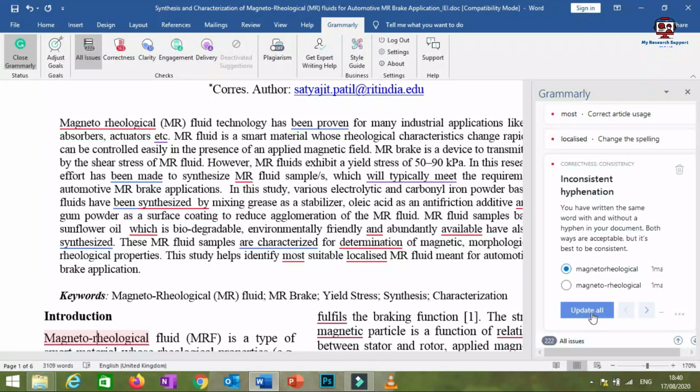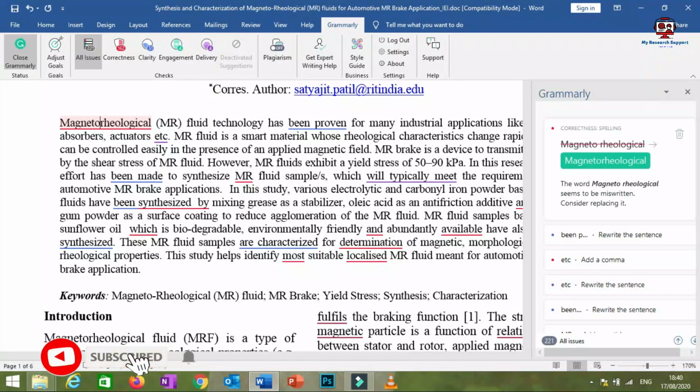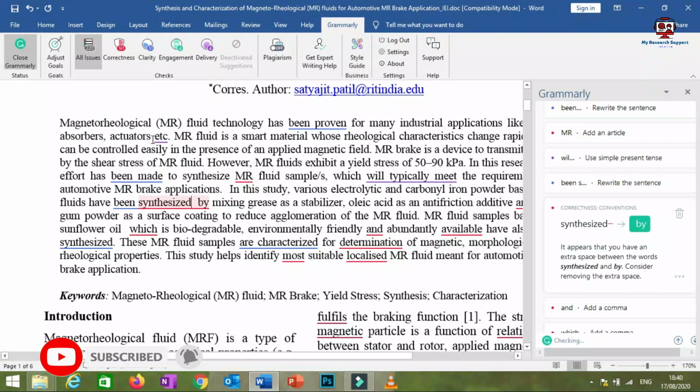So you just click update all, so all the words will be updated either with the hyphen or without. So I just update all, so the hyphen is removed. I have not used a hyphen here, so I just click here, and this word will be corrected. Similarly, you can correct the words that have been highlighted with red underlines.